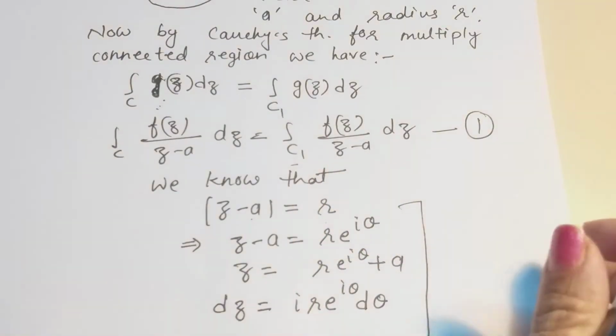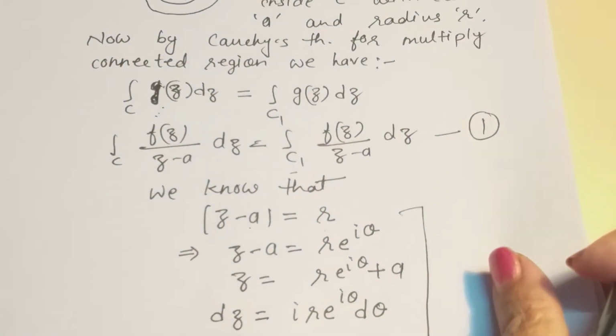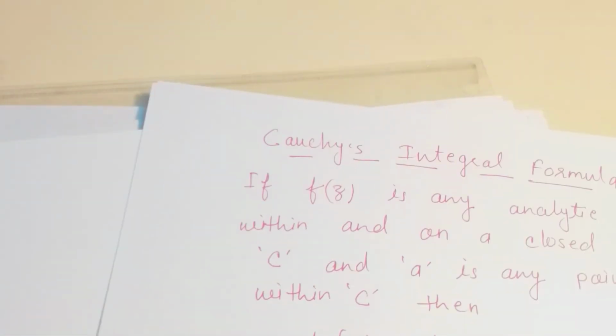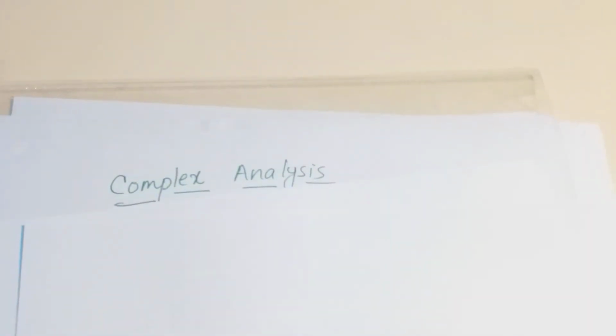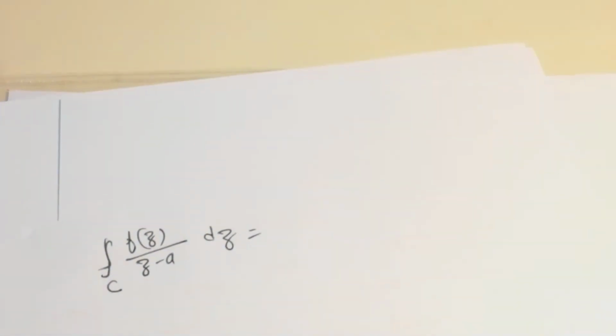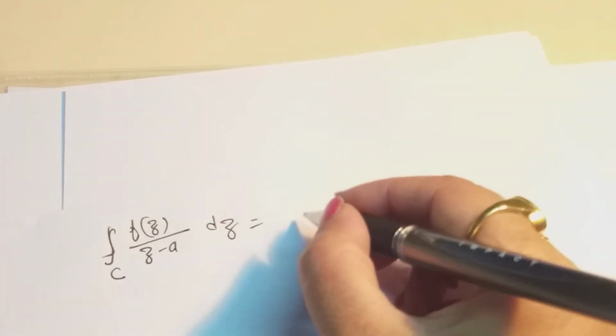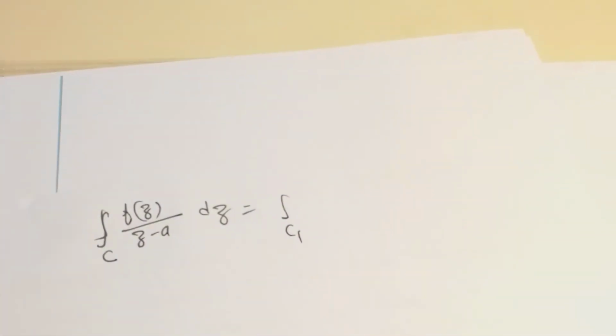What we get is the integral over C of f(z) divided by (z minus a) dz is equal to the integral over C1.